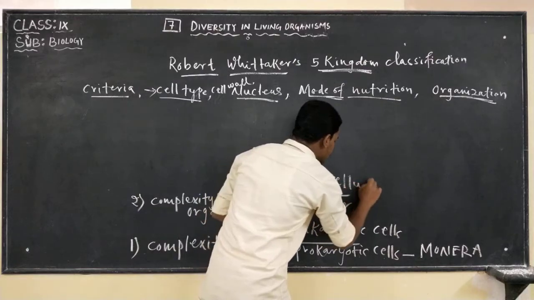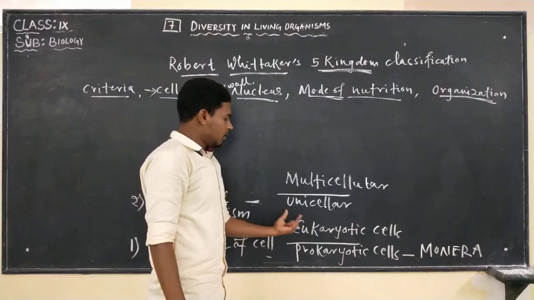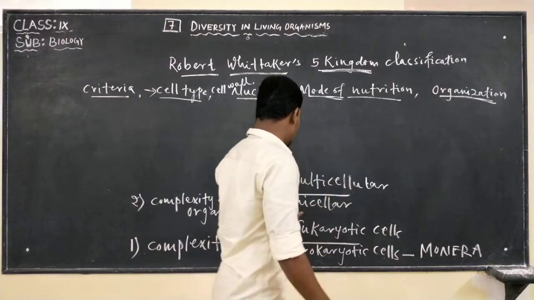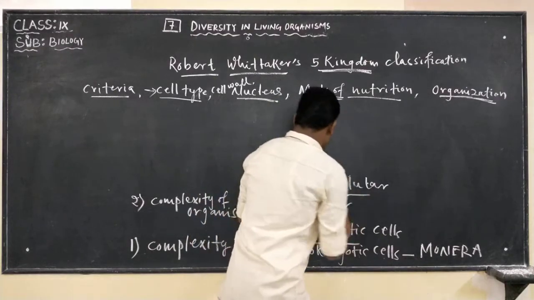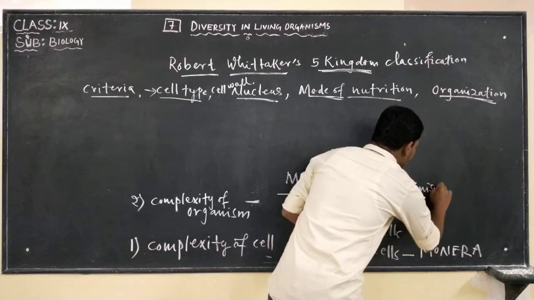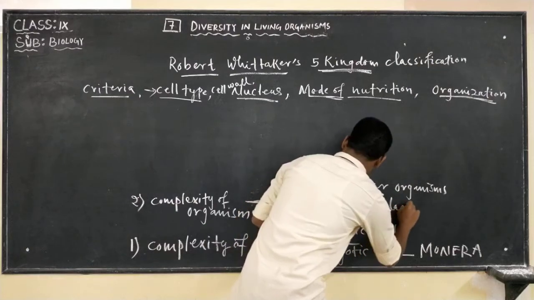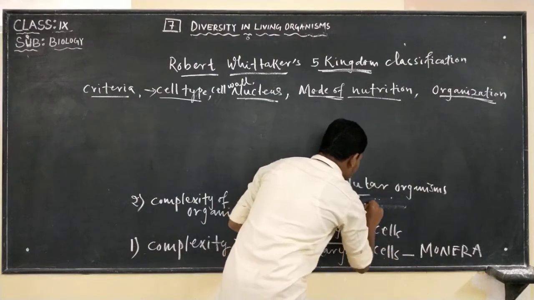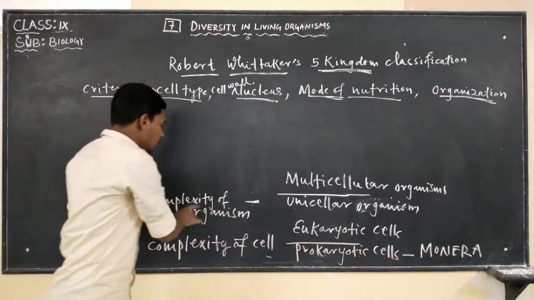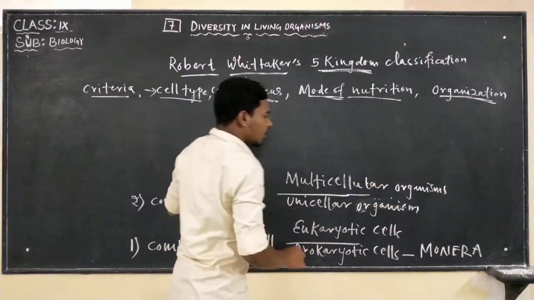If the organism is made up of a single cell, we call it unicellular. If the organism is made up of many cells, we call it multicellular. These are the multicellular organisms or unicellular organisms.